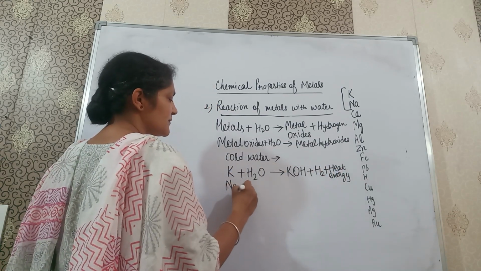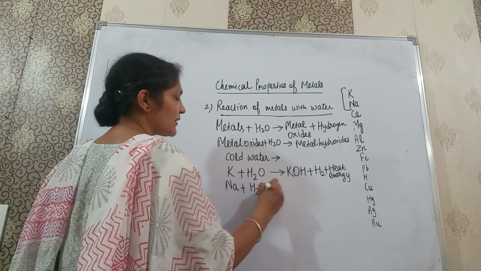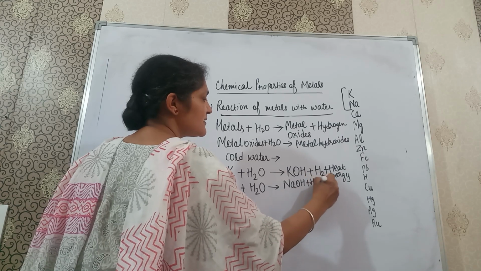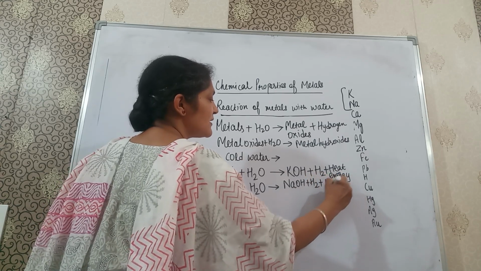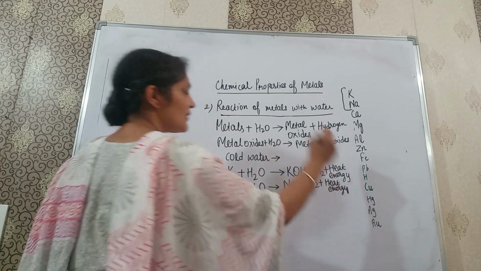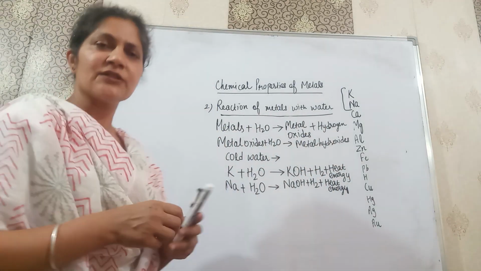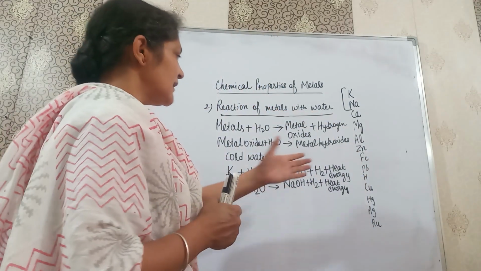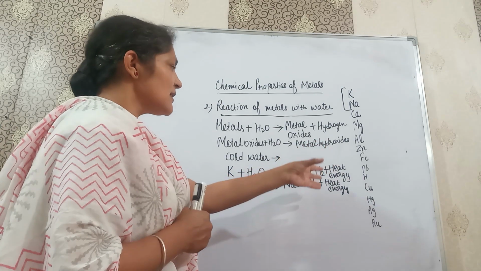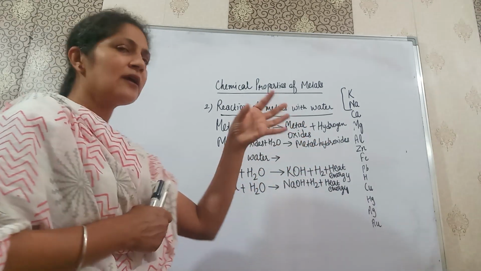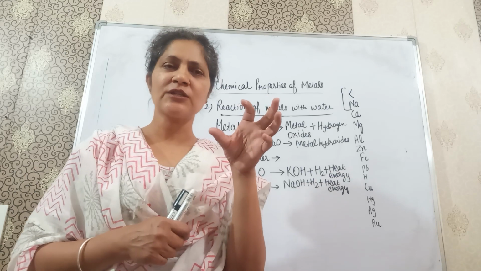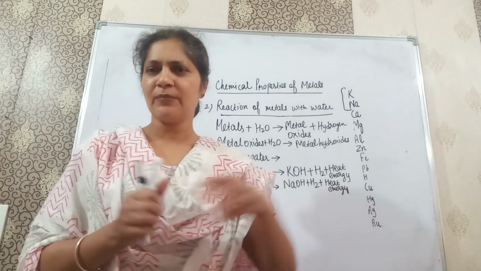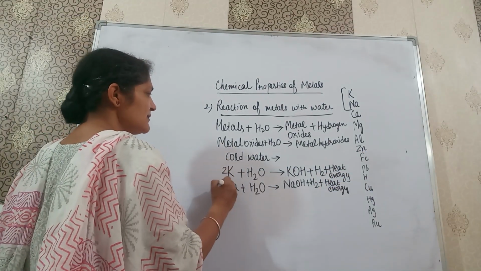Same is the case with sodium. When it reacts with water, it forms sodium hydroxide, hydrogen gas is produced, and a lot of heat energy is produced. Students, when sodium or potassium reacts with water, this reaction is so violent. A lot of heat energy is produced, and the hydrogen gas produced can be explosive also, because this reaction is very violent and exothermic, because heat energy is produced. I will balance this reaction.